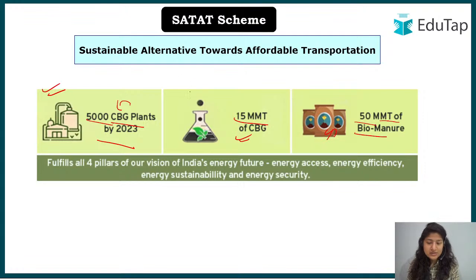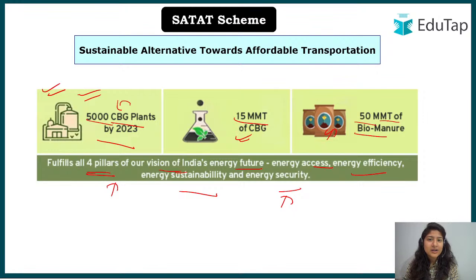And here the aim is to fulfill 4 pillars. What are these 4 pillars? What is the vision of India for the energy future? You have to remember this, and you can utilize it in your descriptive answer also. That is energy access, energy efficiency, sustainability and security. All these things can be fulfilled. How security? Because we are focusing on establishing these CBG plants, more and more energy security will be there.